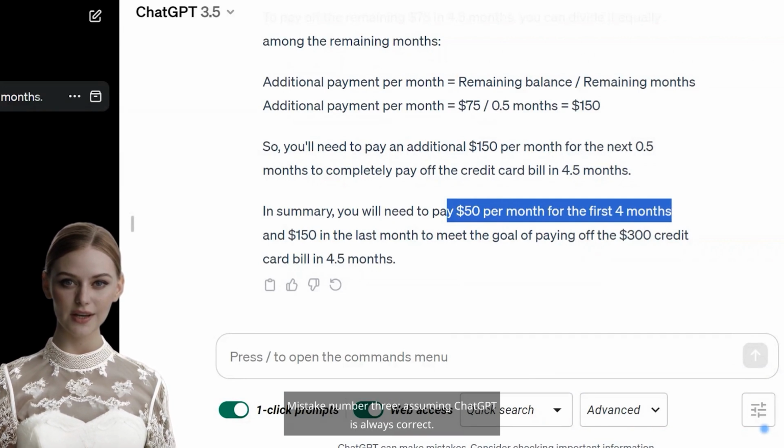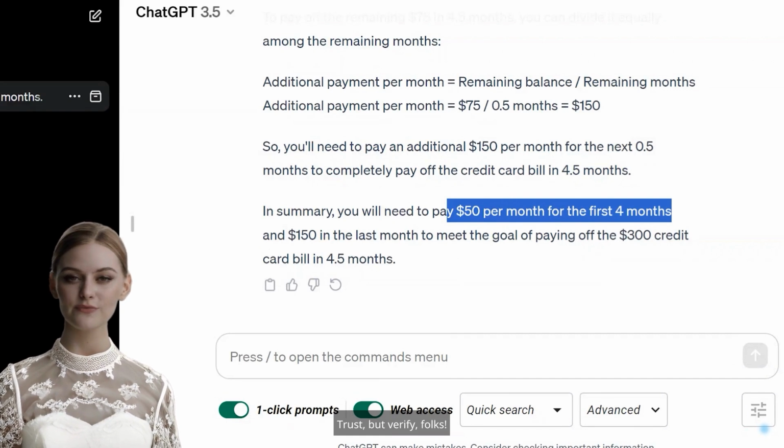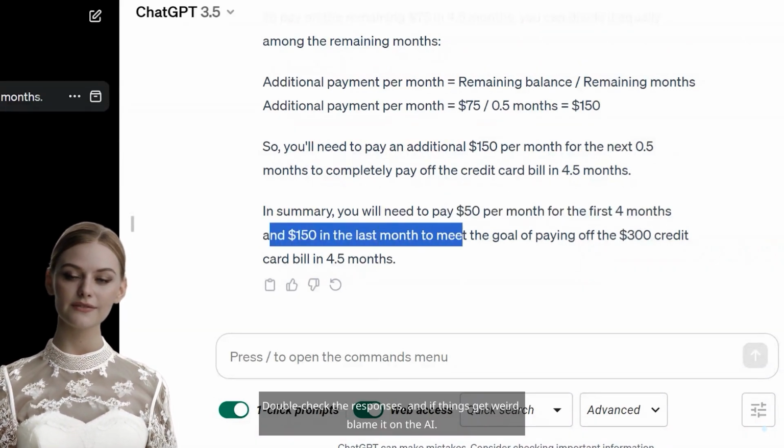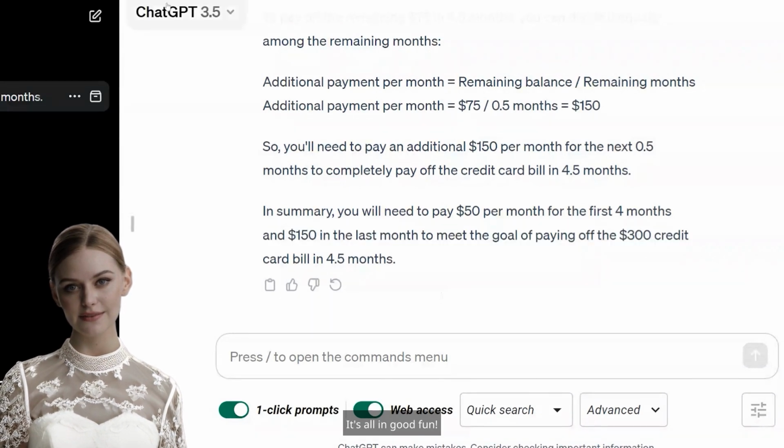Mistake number 3. Assuming ChatGPT is always correct. Trust, but verify, folks. Double-check the responses, and if things get weird, blame it on the AI. It's all in good fun.